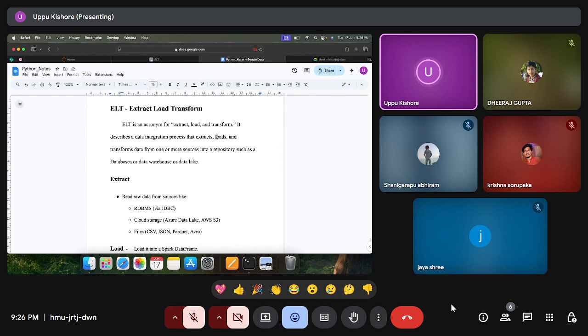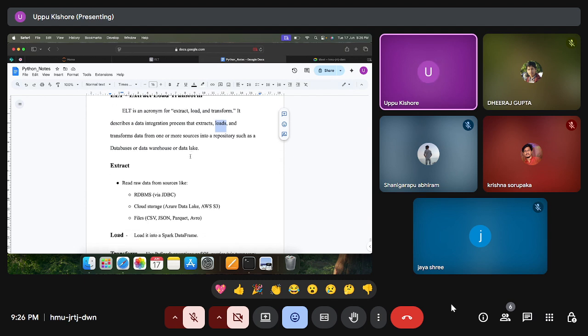That is called loading. We'll load the data from different sources into a data frame, and perform the transformations on the data frame. So: extract data from source, load the data into a data frame, perform transformations on the data frame.